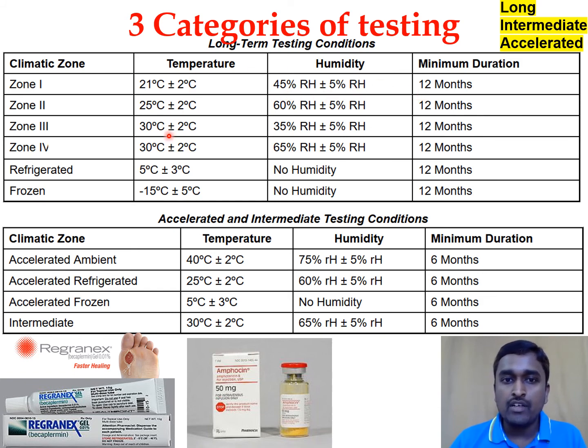For the same product, the accelerated stability conditions will be 40 degrees plus or minus 2 degrees with a relative humidity of 45 plus or minus 5% for only 6 months. In the case of intermediate storage conditions, it should be tested at 30 degrees plus or minus 2 degrees with a relative humidity of 65% for up to 6 months.